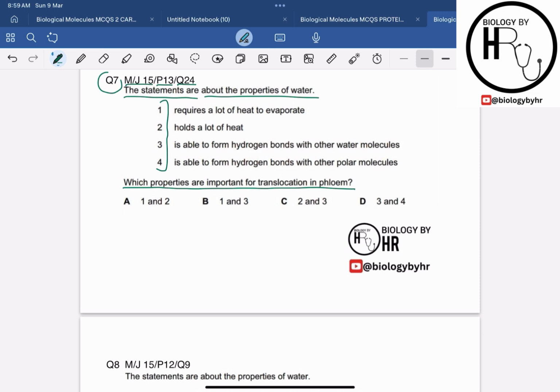First of all, let's understand the concept behind translocation. Translocation is basically the process which takes place in the phloem, where sucrose is transported from the source, the site where it is made, to the sink, the site where it is required or where it will be used up, right? So this is what translocation is. So they are asking which properties of water are helpful in the translocation in the phloem.